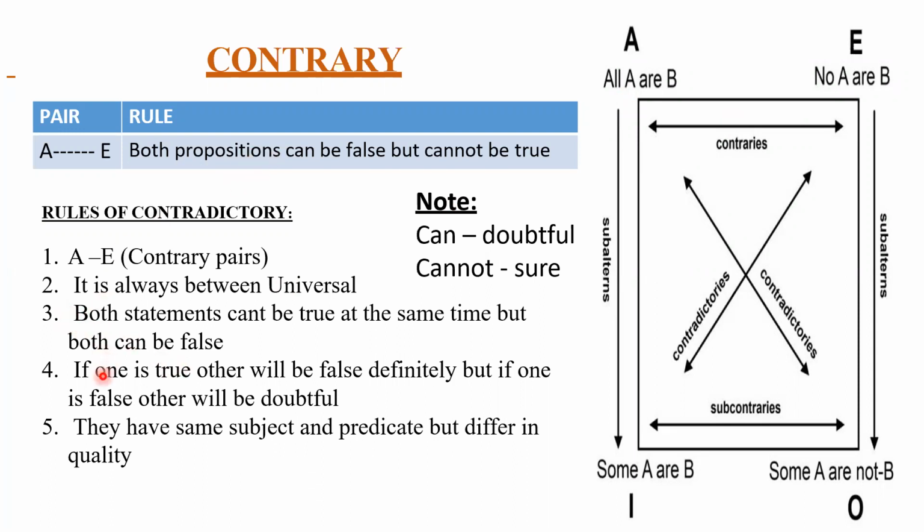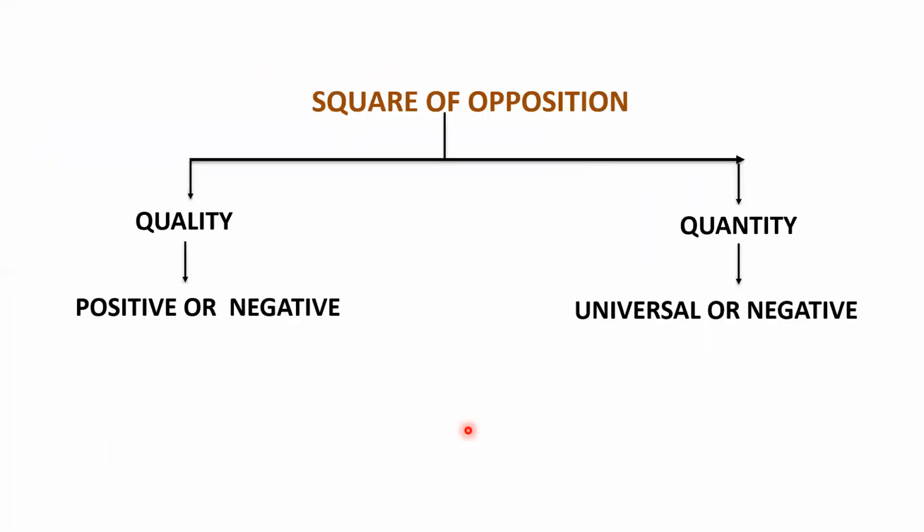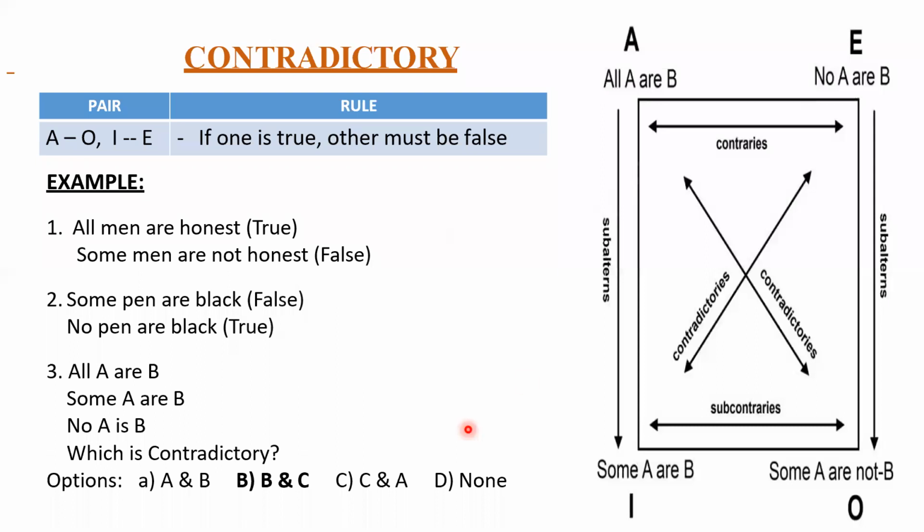Okay, and if one is true, the other must be false, definitely. So even this I have discussed. This differs in quality. What's the meaning of quality? We have discussed there: quality means universal and particular. So contrary lies between universal and particular.